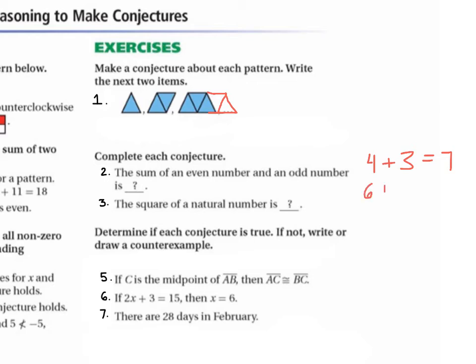6. And what's an odd number? 4 is not an odd number. We already used 3, so 5. So 6 plus 5 is 11. What do these two numbers have in common? They're odd. So the sum of an even number and an odd number is going to be odd. So if you see a question like this on the test, just come up with an even number and an odd number and see what works. Also, is a natural number like any number like 10 or something?